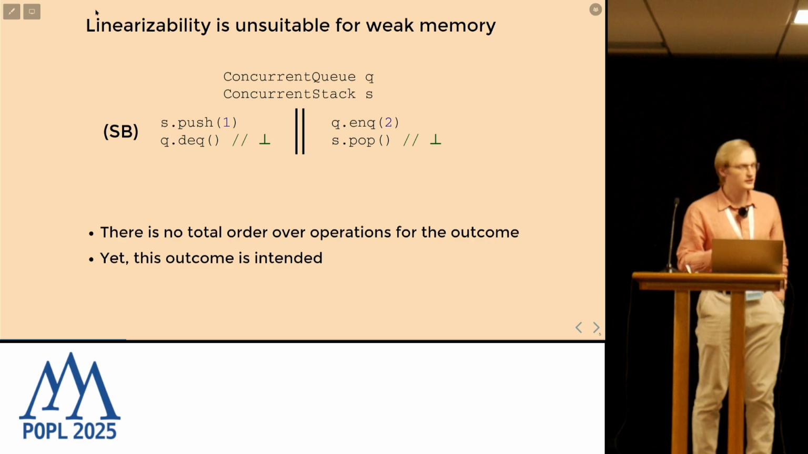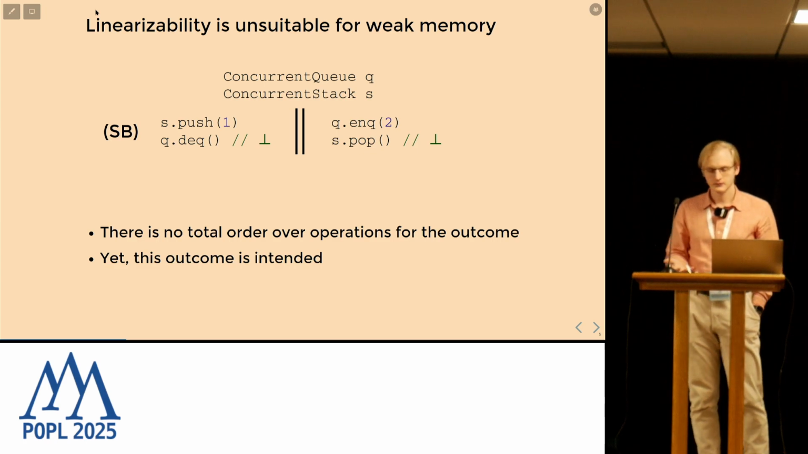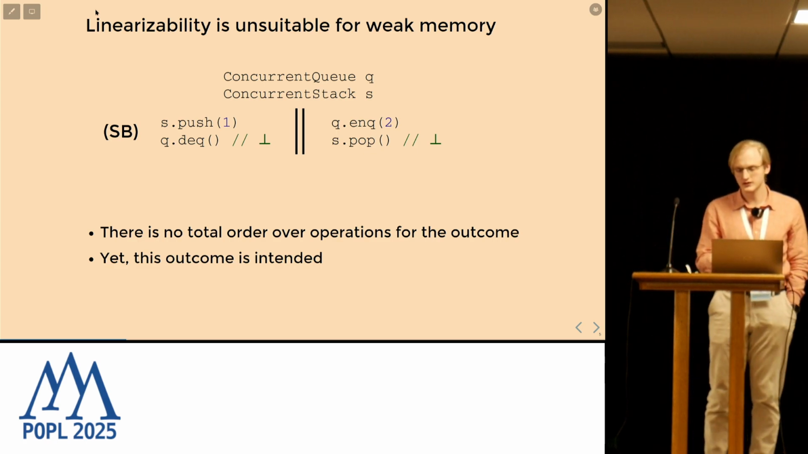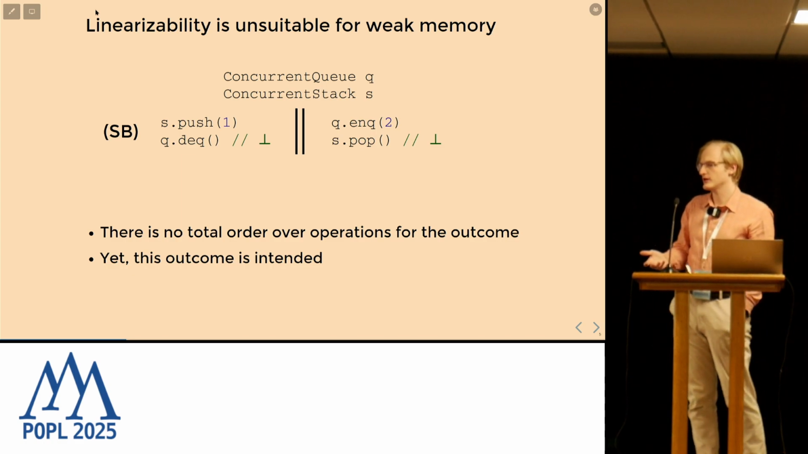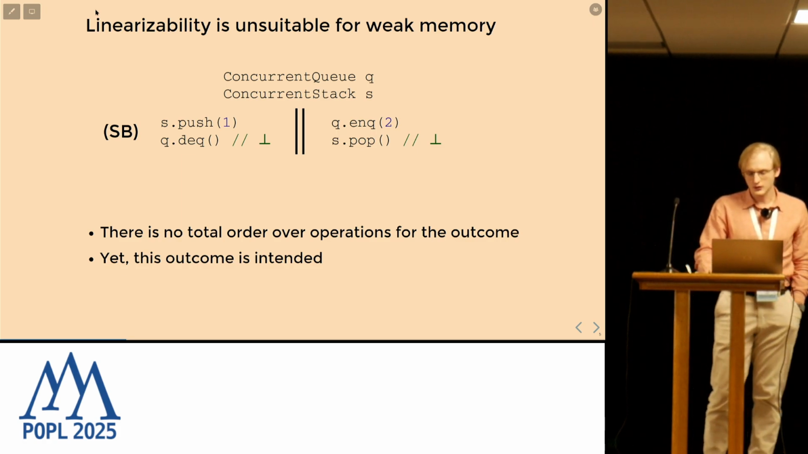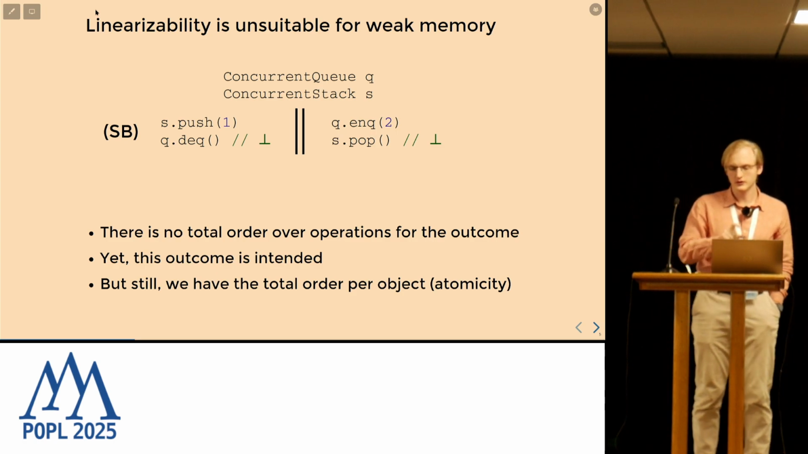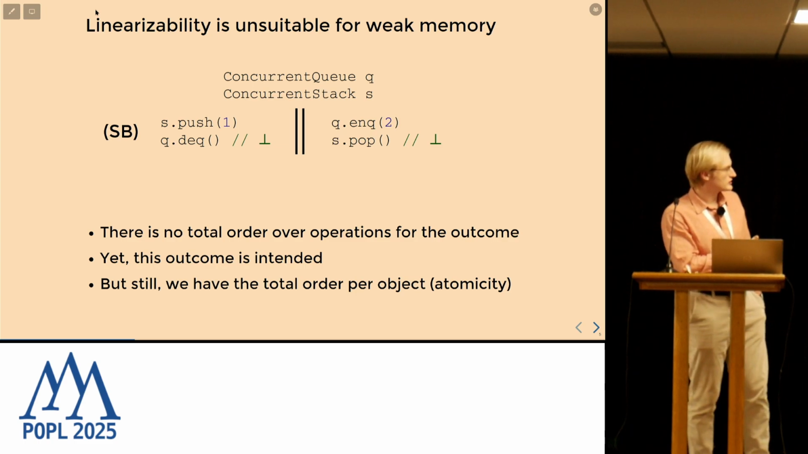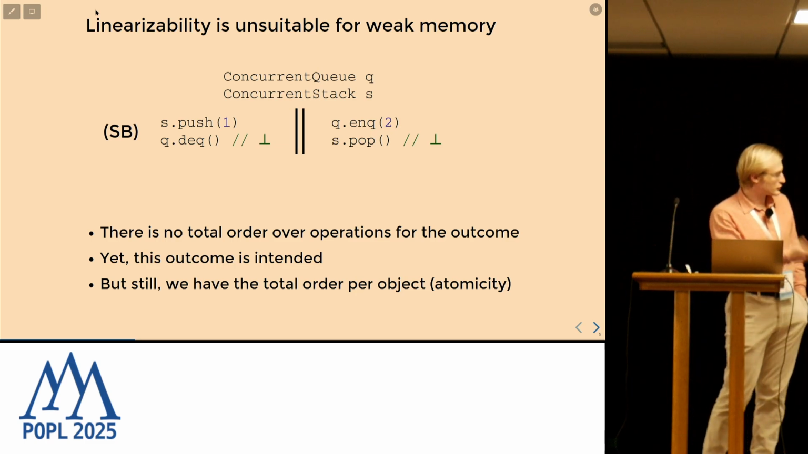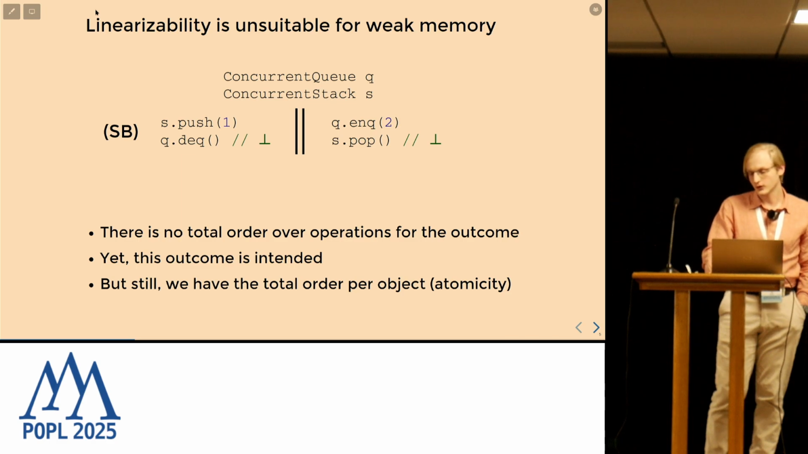But this is intended behavior under a weak memory model, because there is no reason to forbid it. There is no interaction between threads here, no passing of data. And if we forbade this behavior, we would just introduce more performance penalty. So we still want atomicity, but only per each object. If we look only at operations on the stack, this is fine, because first we can execute pop and see the empty marker, and then execute push. And the same for the queue.